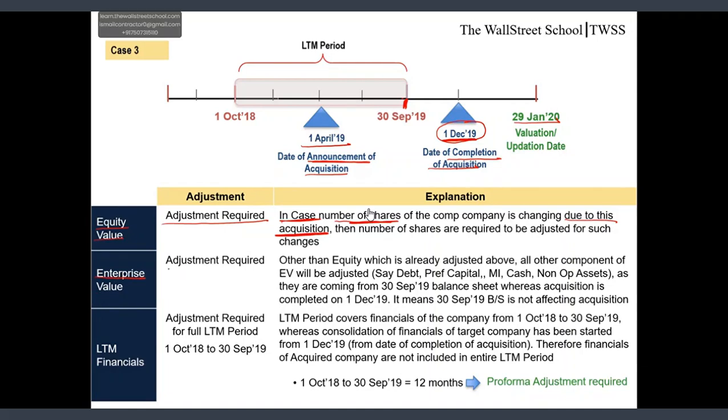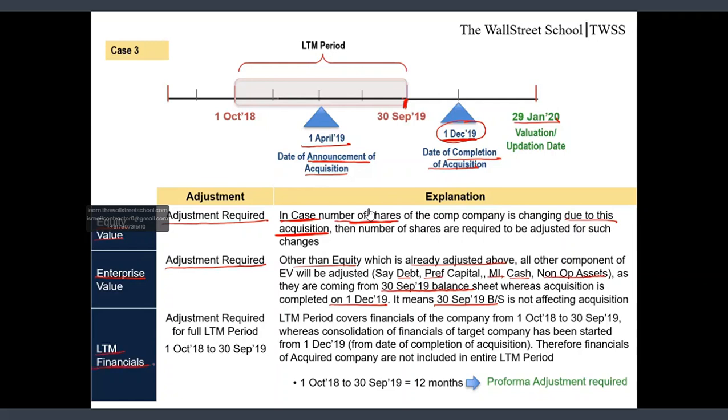Friends, adjustment is required in the enterprise value as well, as other than equity, which is already adjusted above, all other components of EV, which include debt, preferred capital, minority interest, cash, and non-operating assets, are coming from the balance sheet dated 30 September 19, whereas the acquisition completion date is 1st December 19. So it means the balance sheet of 30 September 19 is not reflecting the impact of acquisition, and we are required to make pro forma adjustment for the same.